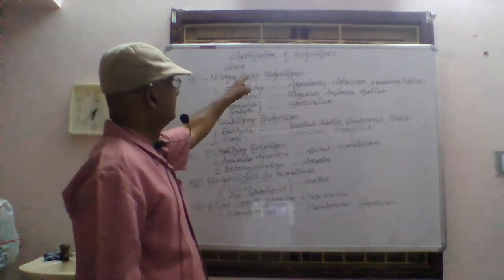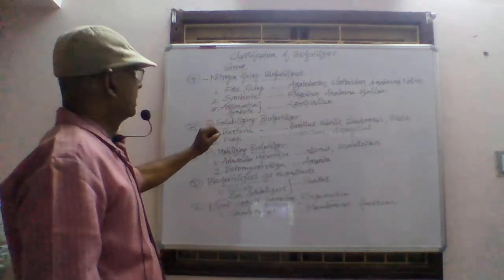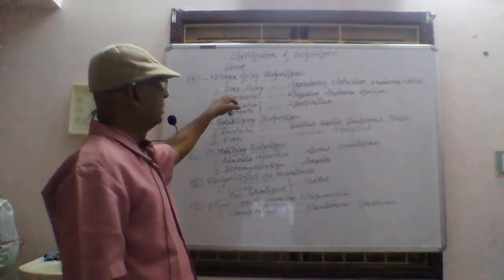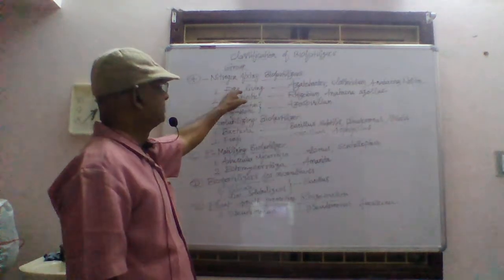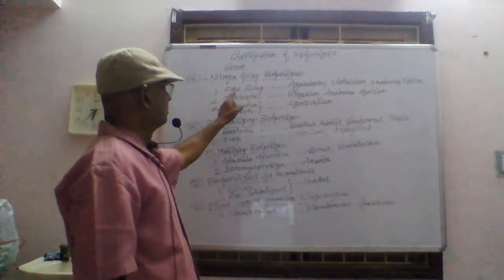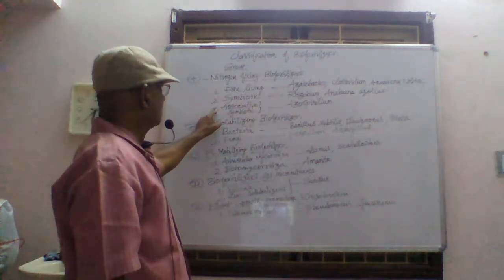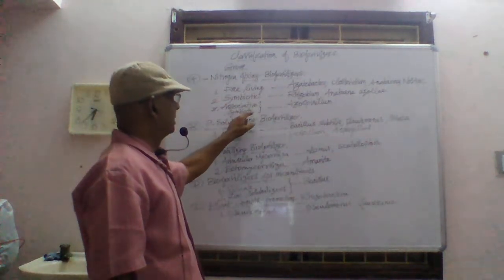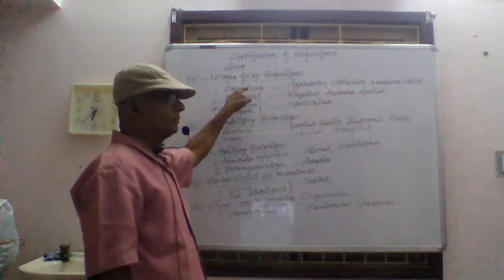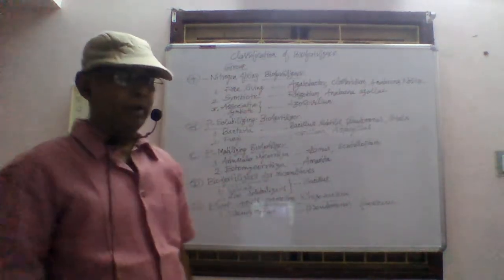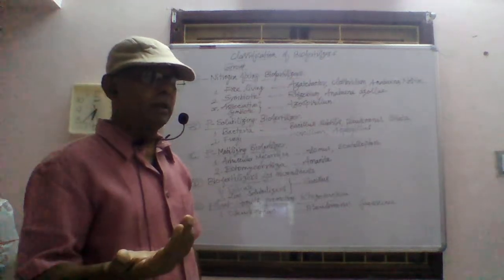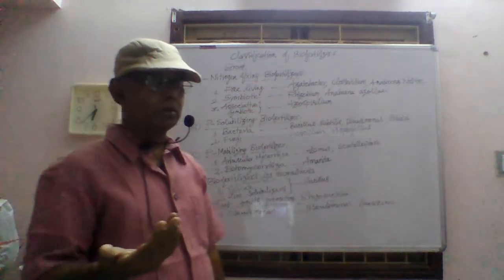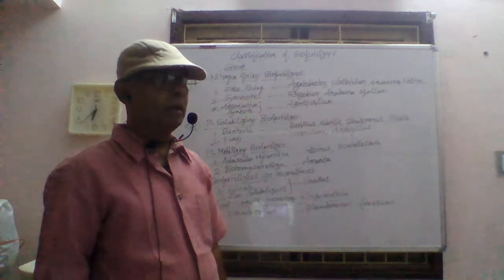Number one, nitrogen fixing biofertilizer. Under nitrogen fixing biofertilizer, there are three types. One is free living, second one is symbiotic, third one is associative symbiotic. First one, free living. Free living biofertilizers are either bacteria or any other microorganism like fungi.